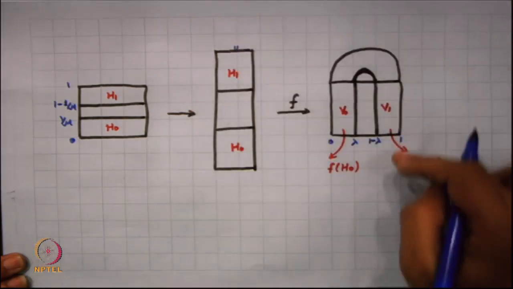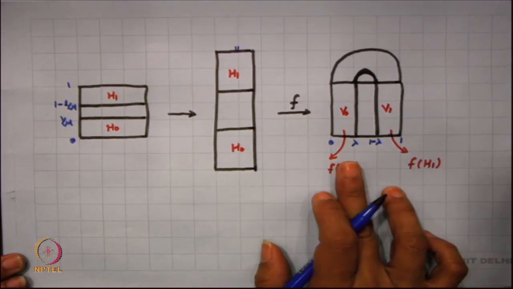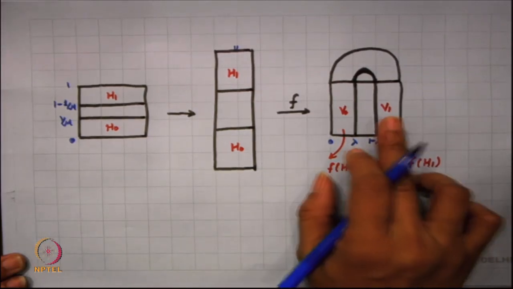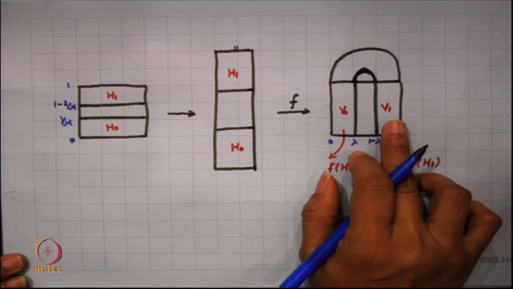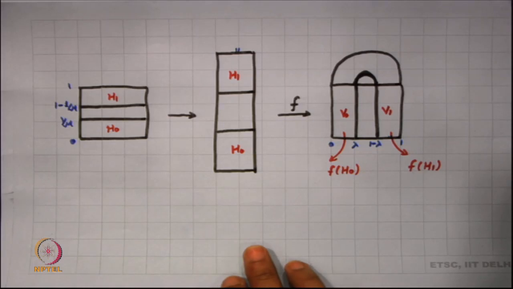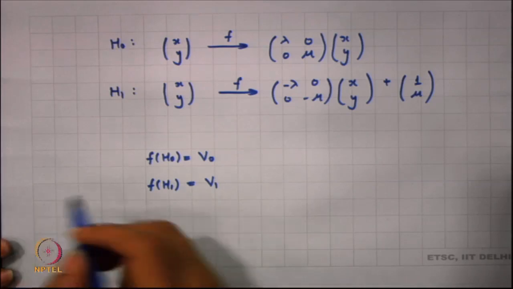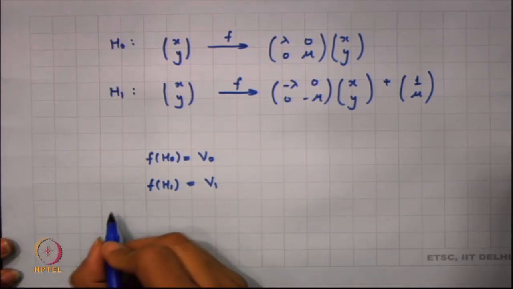So, you get it mapped in this particular manner, and this is basically your f of h naught, which is V naught, and your f of h 1, which is V 1. Now, you could also think of defining this in the reverse manner. So, you can also think of f inverse acting on D.